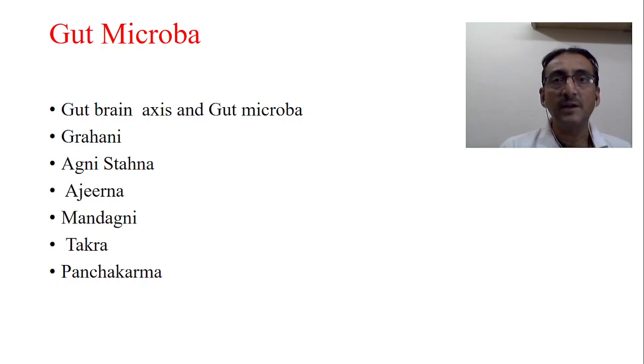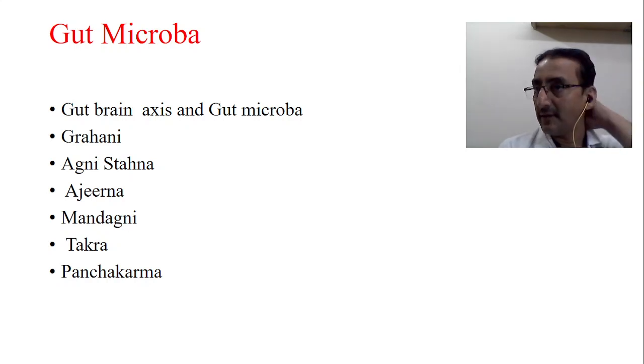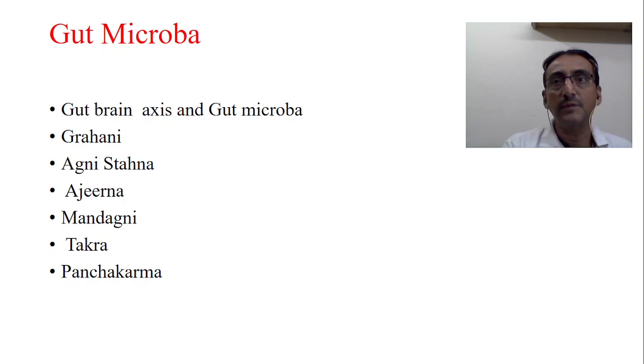Ajirna occurs in the gut, the small and large intestine, starting from the duodenum. Therefore, every disease starts from the gut, and even Hippocrates says the same thing. Every disease starts from the gut. So Ayurveda 5,000 years back itself very clearly told that. The gut itself is the root cause of all disorders.